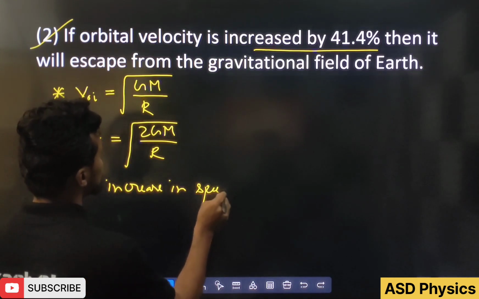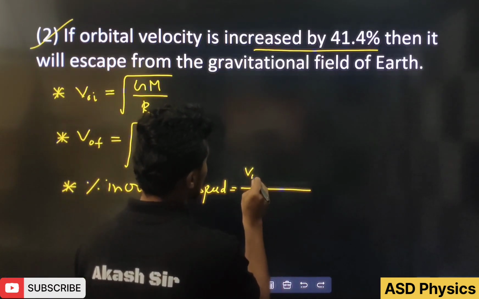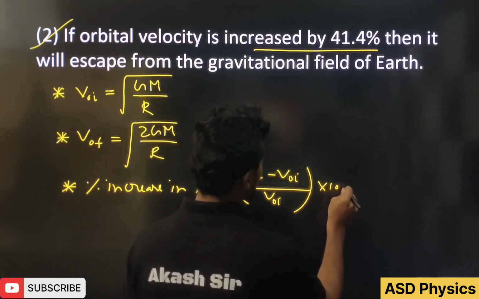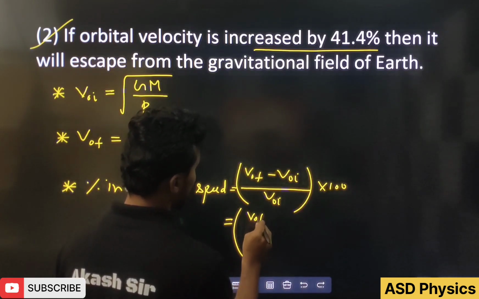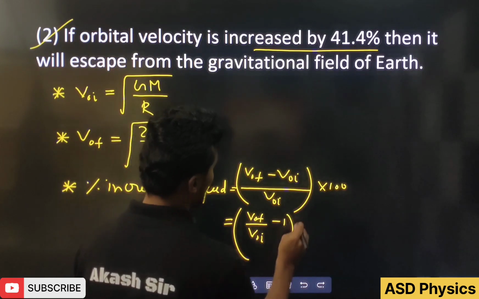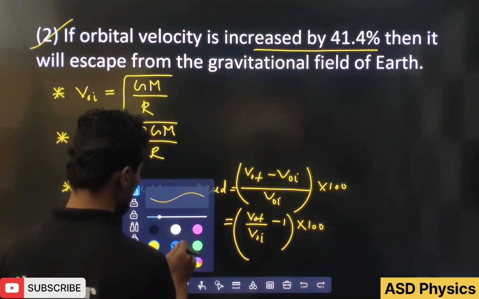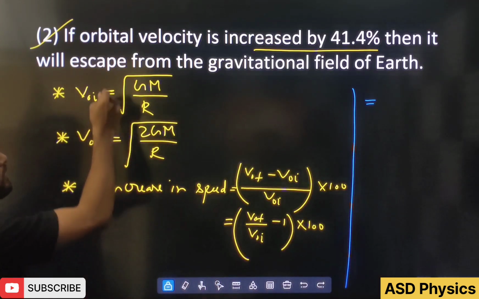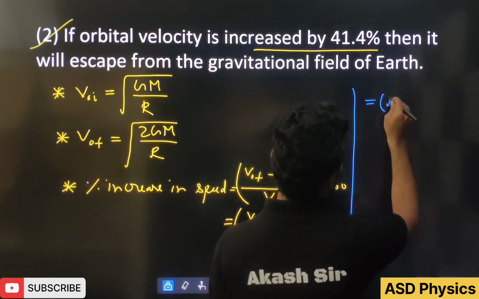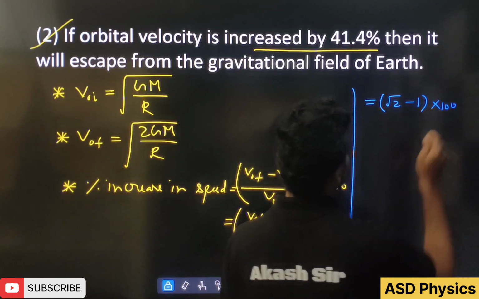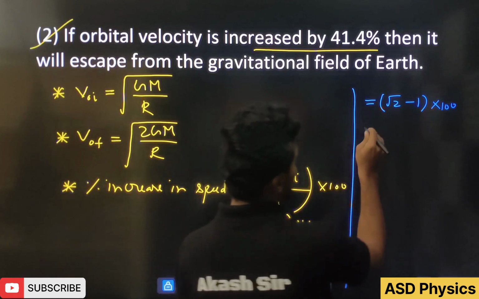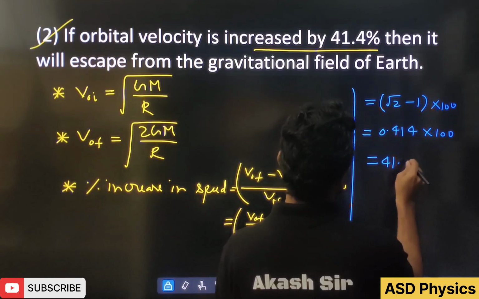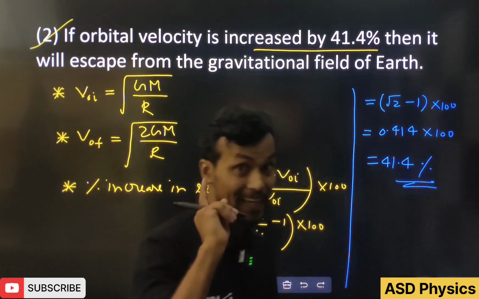in speed is given by v naught f minus v naught i by v naught i into 100. Simplifying, v naught f by v naught i minus 1, into 100. The ratio v naught f by v naught i will come as root 2. So root 2 minus 1 into 100. Root 2 is 1.414, so it comes as 0.414 into 100, which is 41.4%. Remember that, directly it will come in the exam.